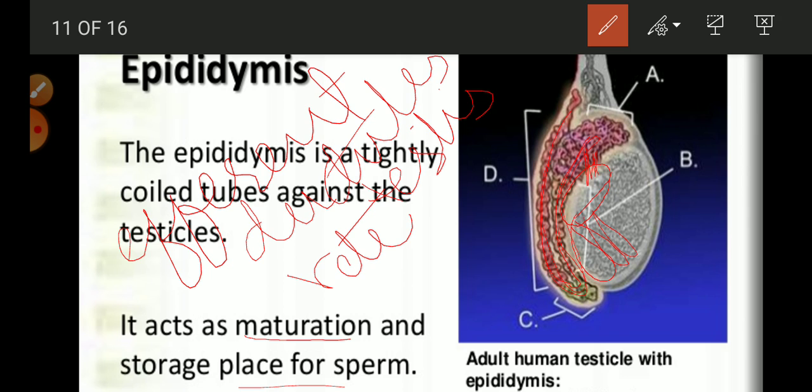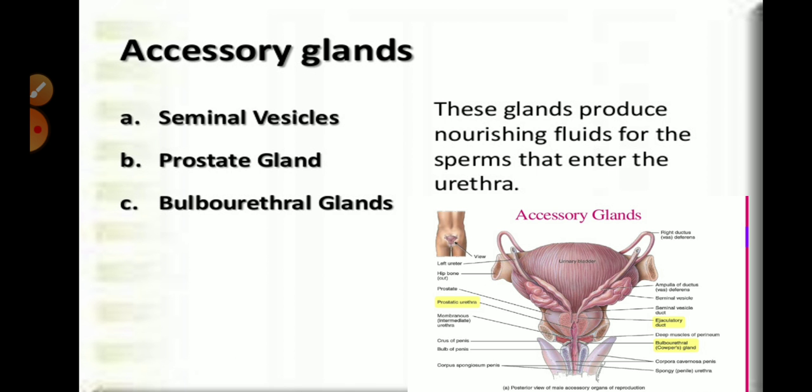This epididymis is further connected with the ductus deferens, which is this one, which moves out of the testis. After this, the sperms move into the ejaculatory duct, and they move through some glands.